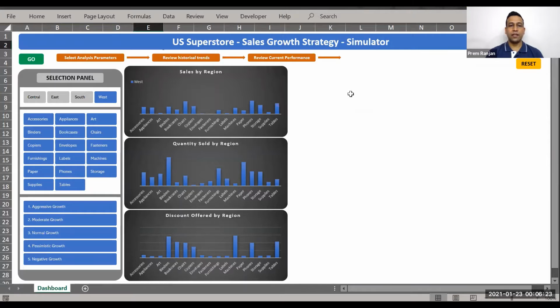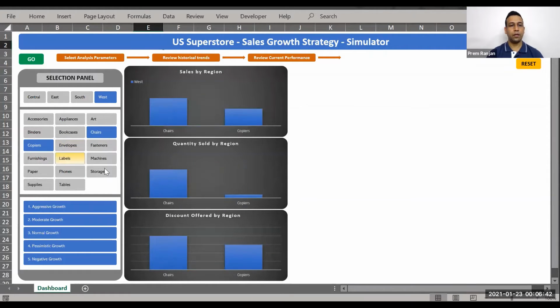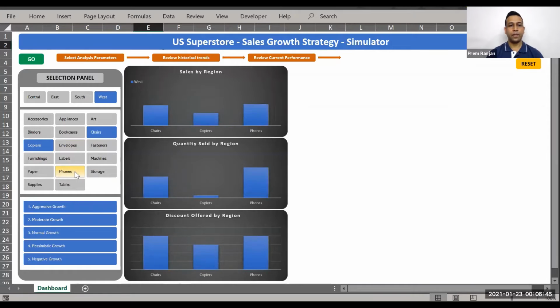And upon further analysis, we decided that we will go with chairs, copiers, and phones as the subcategories of product for this analysis, and we'll try to achieve a growth target of 25% for the next year. Moving on, let's select chair, copier, and phone. This will update the chart accordingly. Now let's go into step 3 to review their current performances.